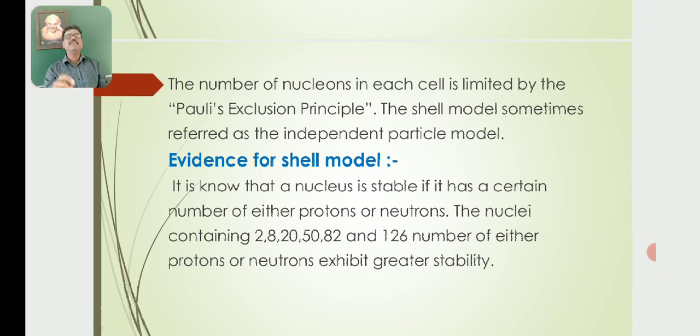The number of nucleons in each shell is limited by Pauli's exclusion principle. The shell model is sometimes referred to as the independent particle model. Pauli's exclusion principle states that no two electrons can occupy the same state, with all four quantum numbers the same.